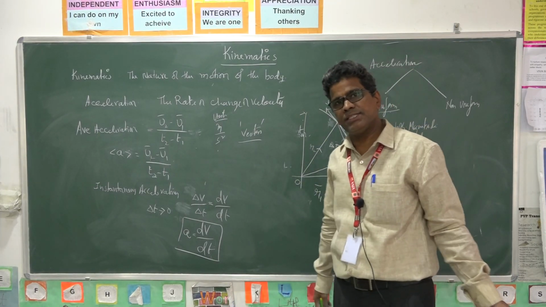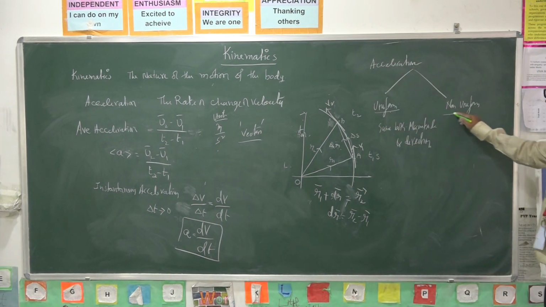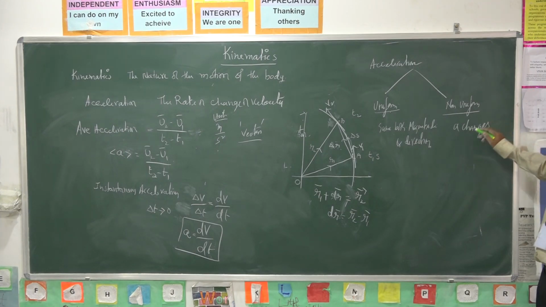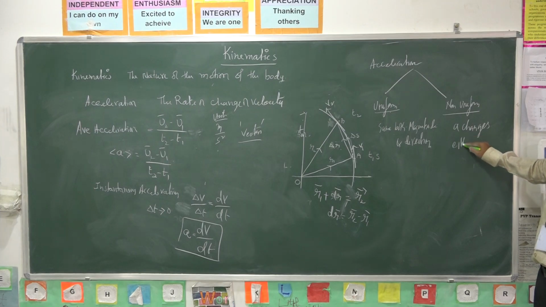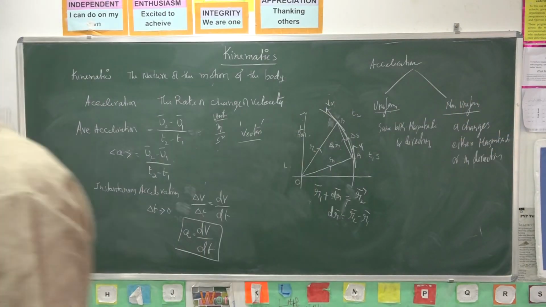If it changes either in magnitude or in direction, then it is said to be non-uniform acceleration.